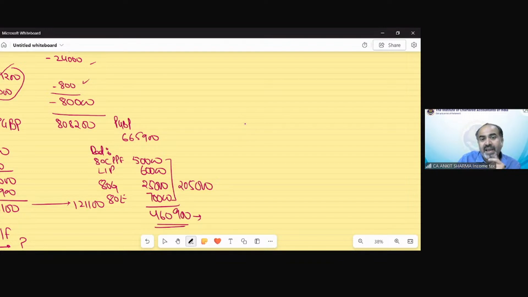So up to 5 lakh, there would not be any tax. So the answer would be nil. There would be no tax in this situation because of the rebate. The tax would be 10545, and the rebate would be 10545. So tax liability would be nil.